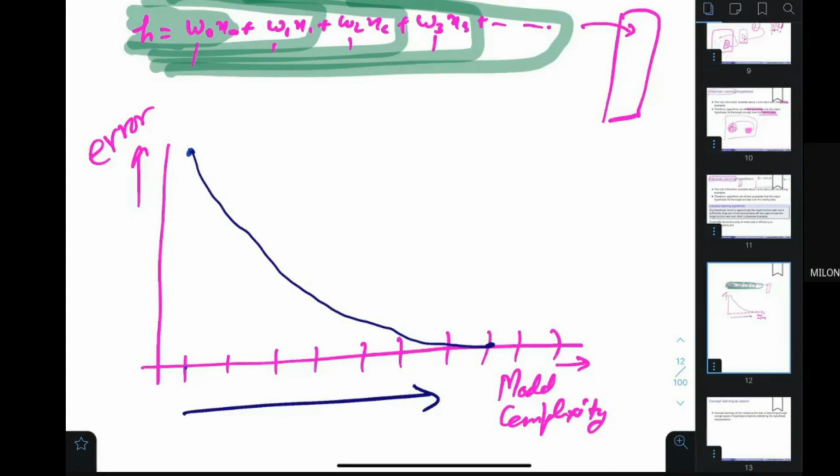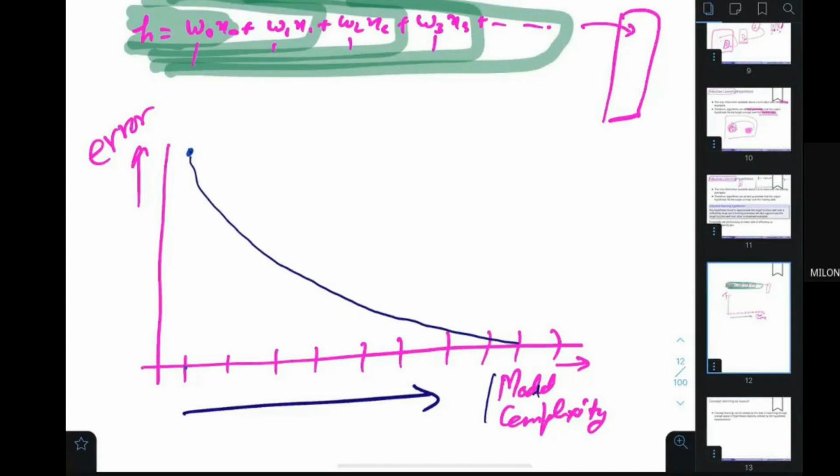Okay. So when you increase the model complexity, the system is going to learn better, and therefore your error is going to reduce in this particular way. Actually, the graph is not like that. If I draw it, initially it is going to be fast, but after that it goes like this. So this is on the training.